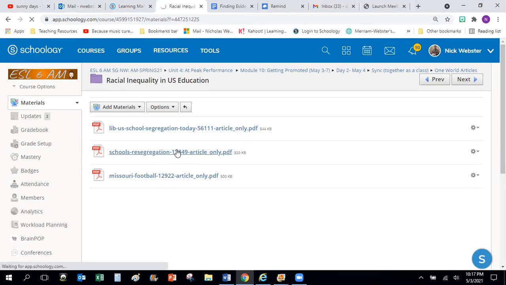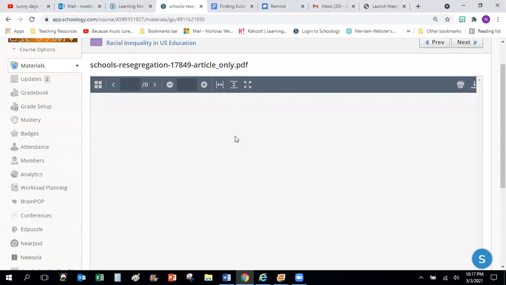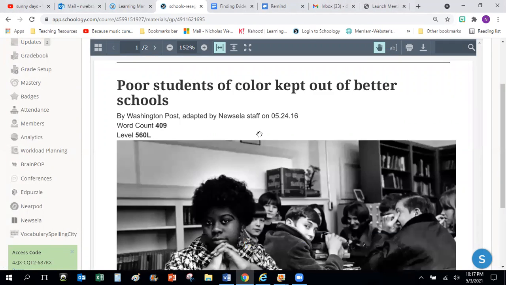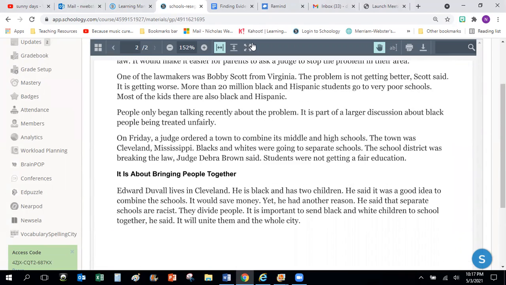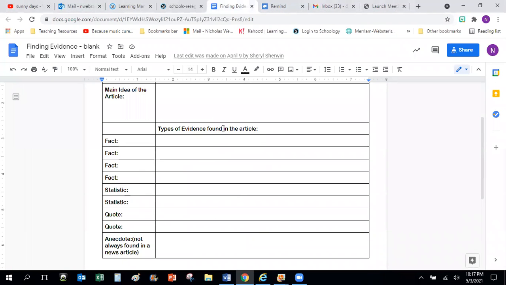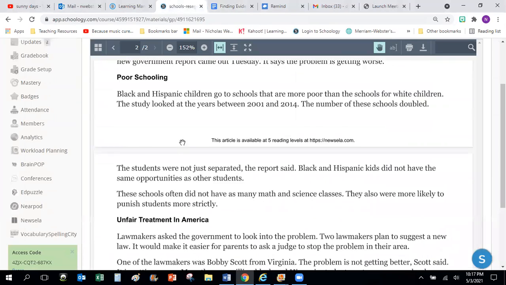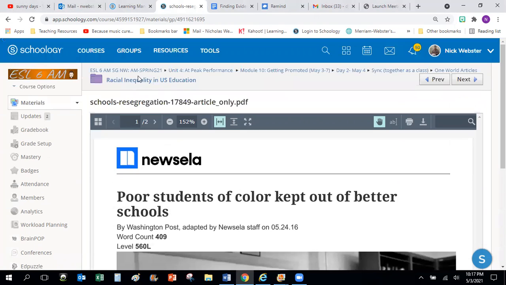Open the article, read it, and look for the main idea and pieces of evidence that you can include on this document, right? You're going to make a copy on your own piece of paper for this document. That is the main thing you're going to do in class today.